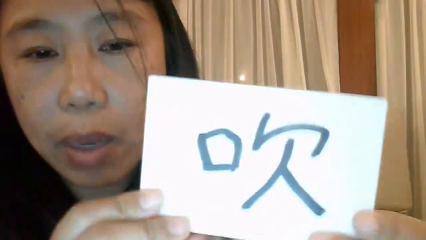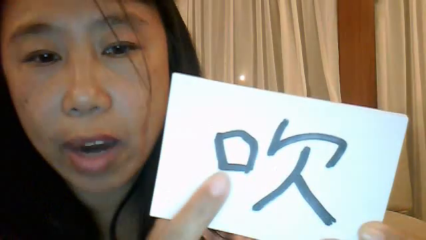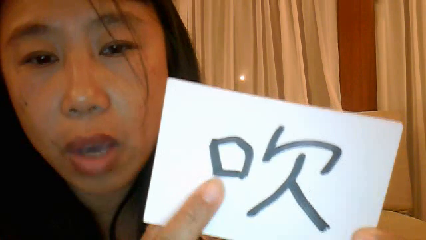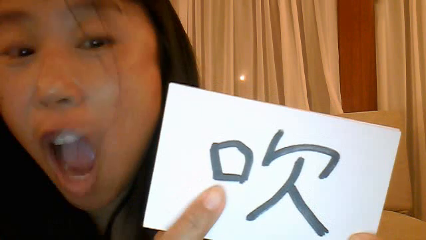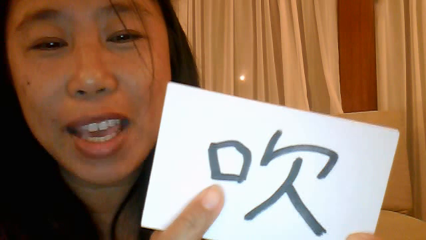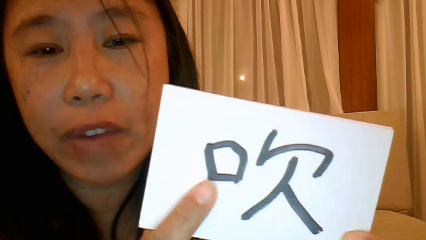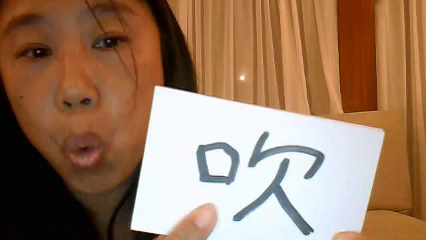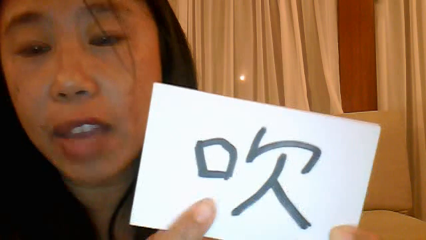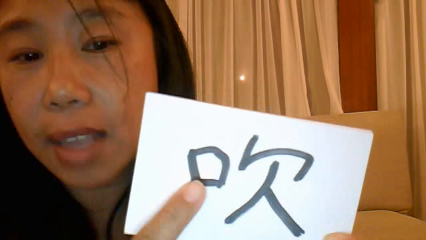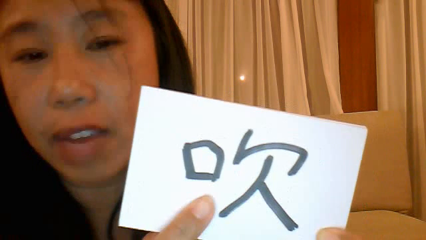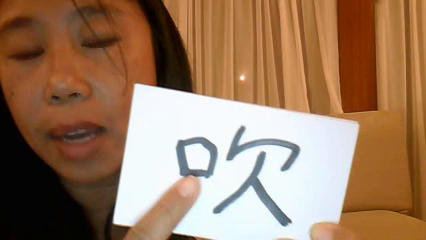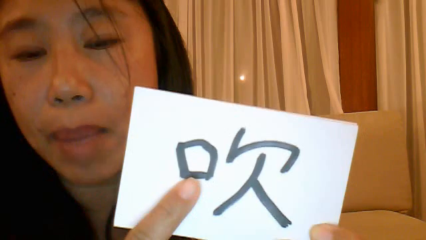So the first vocabulary word this week has a square in front. So you have a square in the side of a character. That is the radical kou, which means mouth. So when you see something with a kou in front, it has to do something with the mouth. So chui, you blow, and that has to do something with the mouth. The character for eat also has the kou in front, and there's lots of characters. And whenever you see a kou at the front of a word or on the side of the word, pretty much guaranteed has to do something with the mouth.